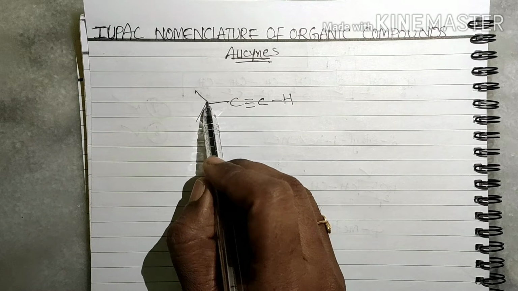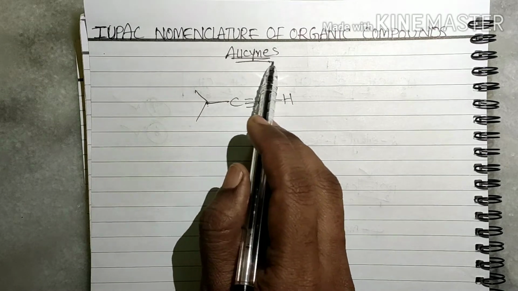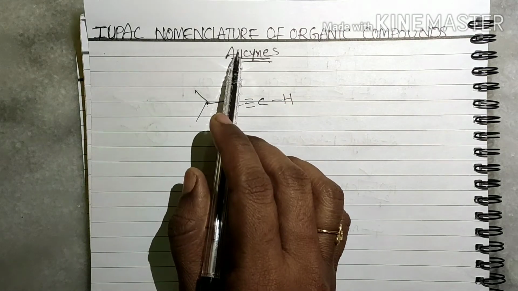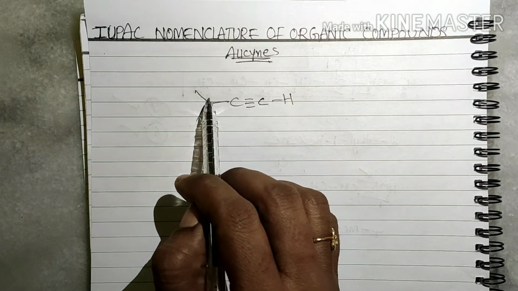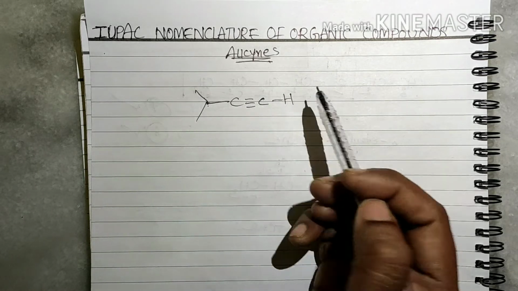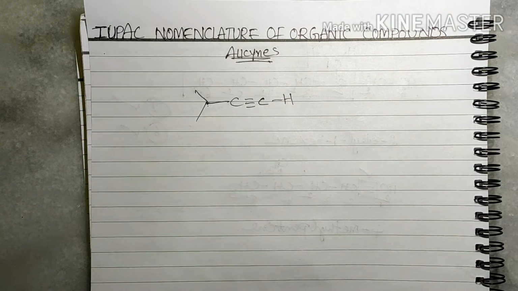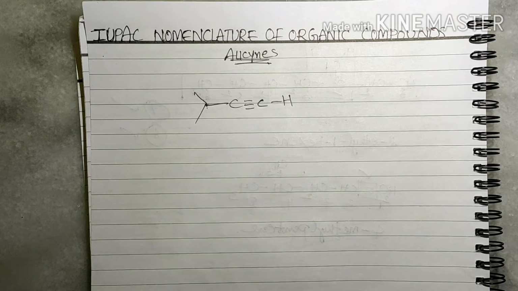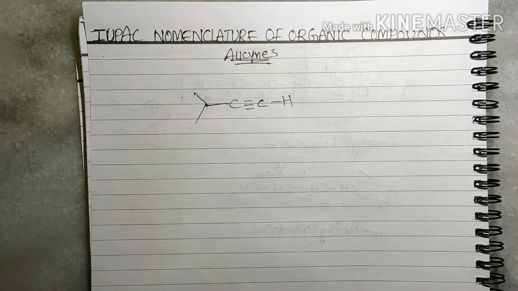See here, for alkynes, what is the IUPAC first rule? We have to select the parent chain. How can we select the parent chain? For alkanes, we select the chain having the more number of carbon atoms as the parent chain, right?